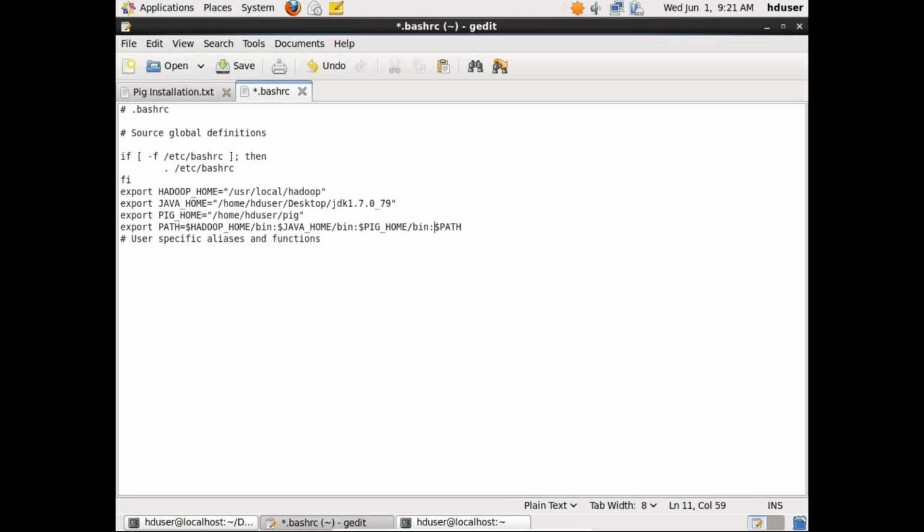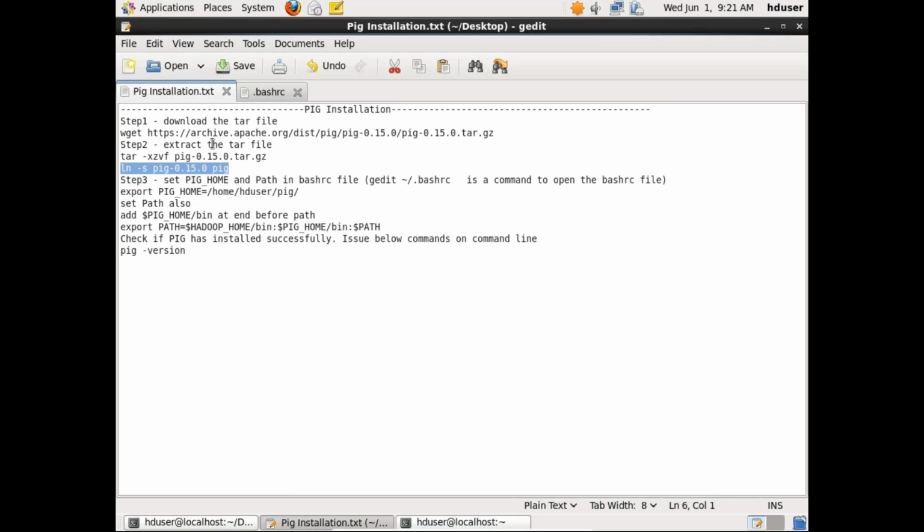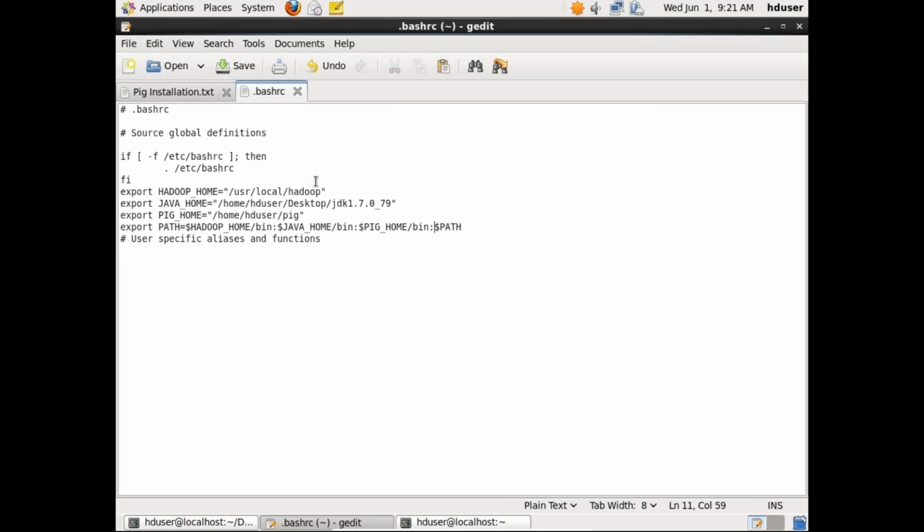This is what you have to do for two things: export PIG_HOME and the PATH. Once this is done, you have to save. The same instructions I have put here, and the path I have also set. Once this is done, just close this file.